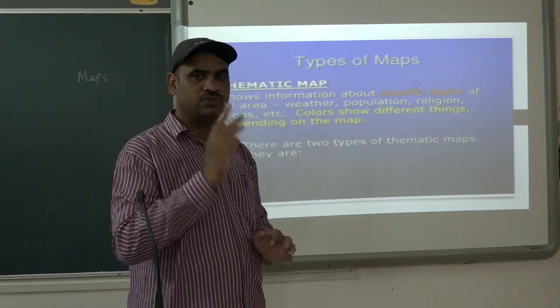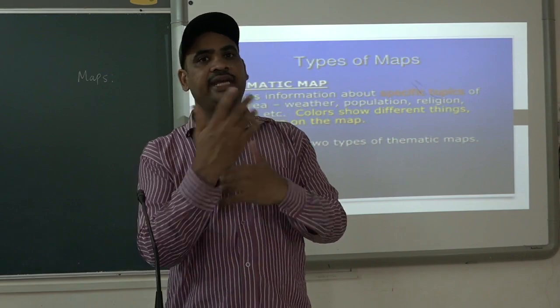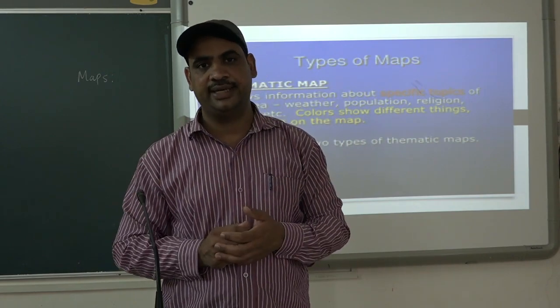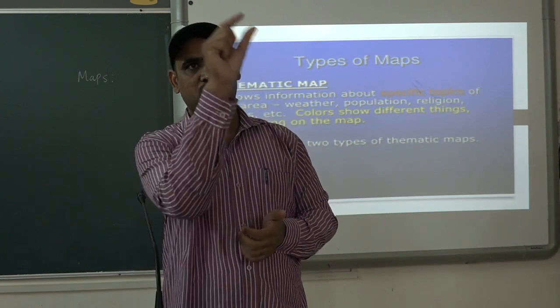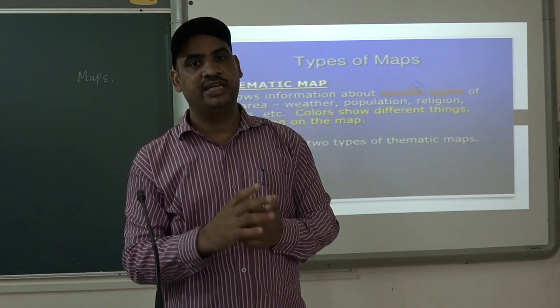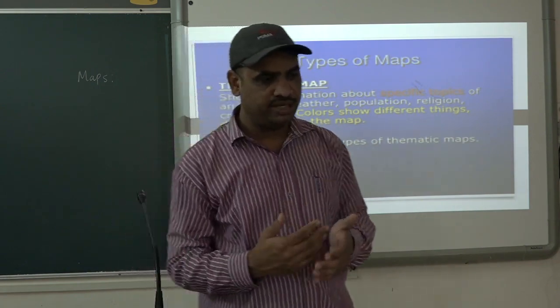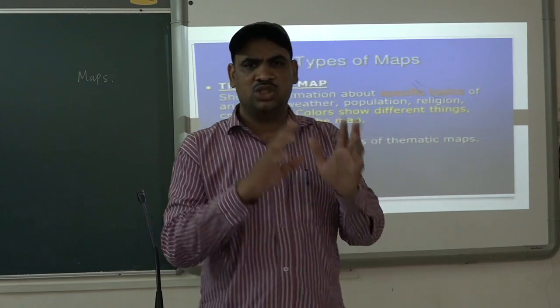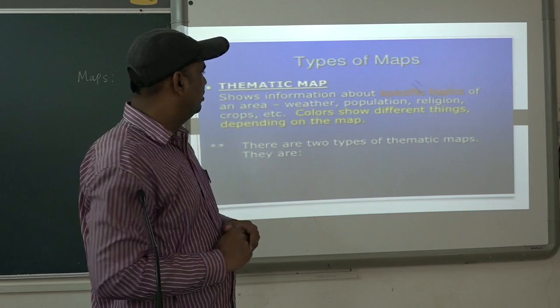For India, suppose we want to show the weather, or rainfall areas in India. So a thematic map can be used, where you can show the places where what type of rain is found, whether it is a heavy rain area, a low rain area, or a medium rain area. All this information can be covered with the help of thematic maps.